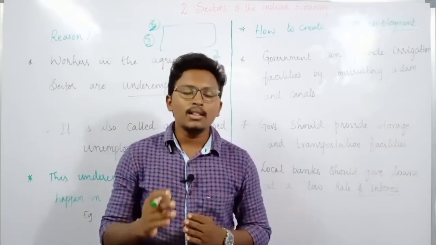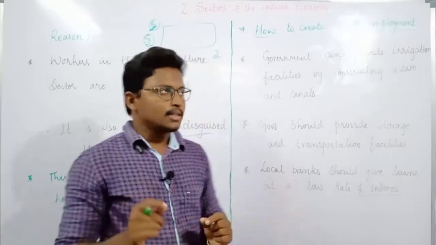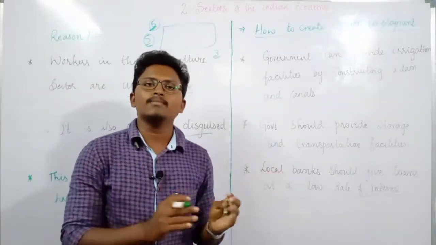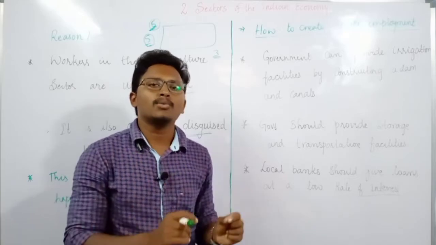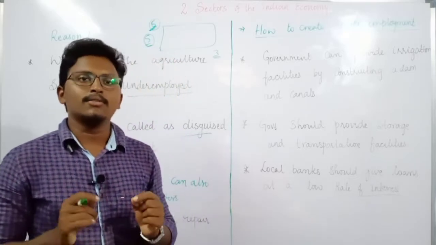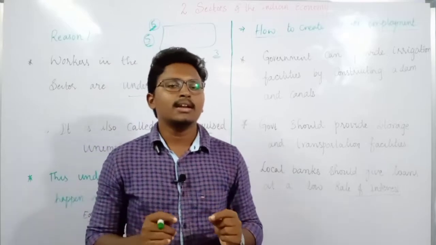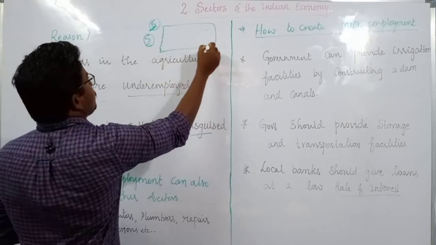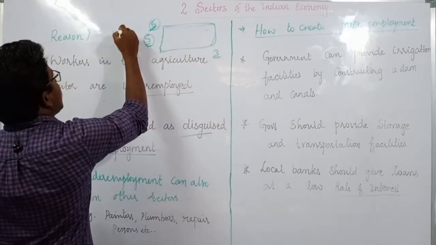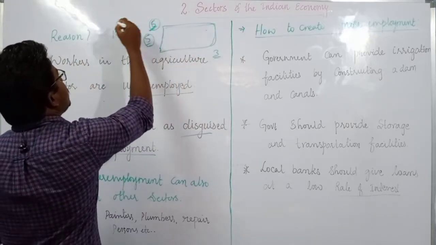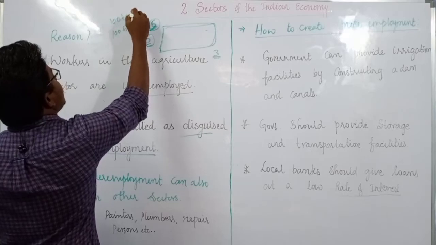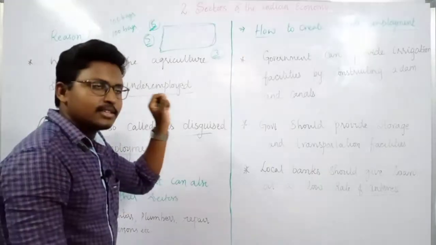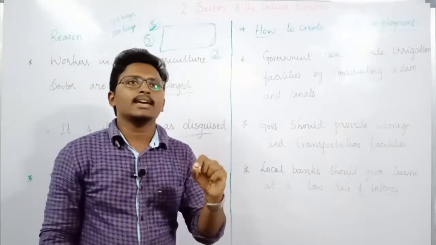That means all the people in the agriculture sector are underemployed. That means even if you remove some of them, there won't be any change in the output. Without any work, no extra output is generated from these extra members. For example, suppose if 5 members are employed, it is producing 100 bags, and suppose if 8 members are employed, it is producing only 100 bags. That means the extra 3 members employed in this field are not generating any extra output.